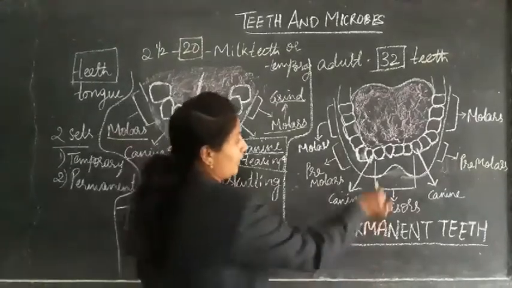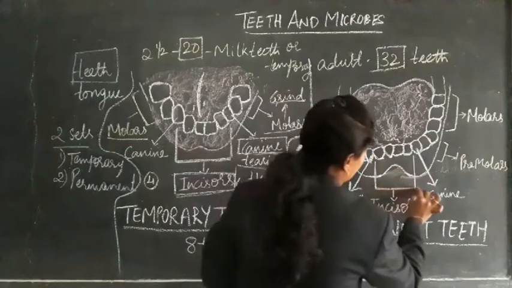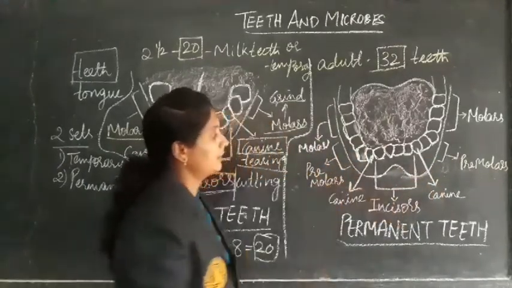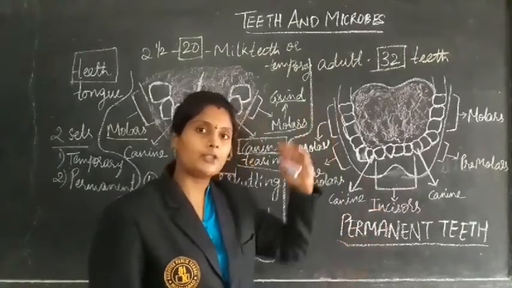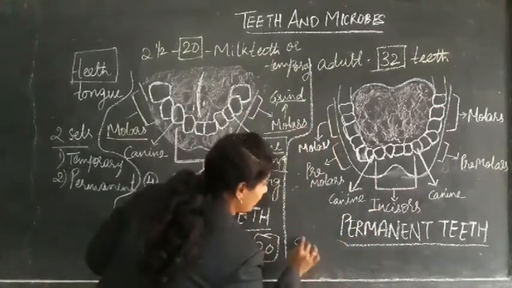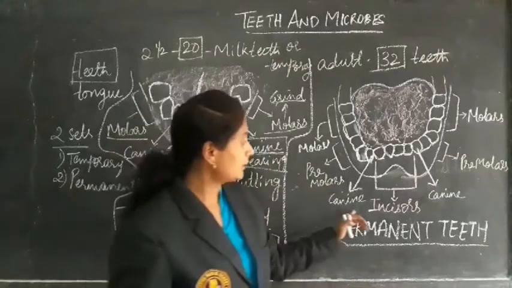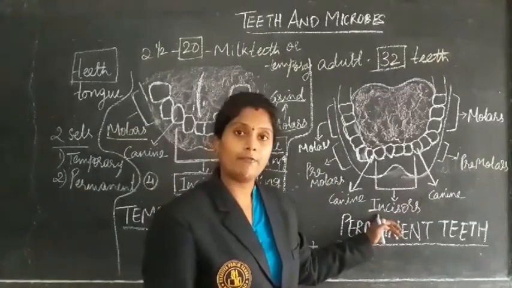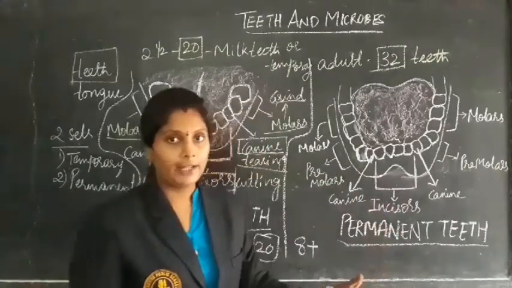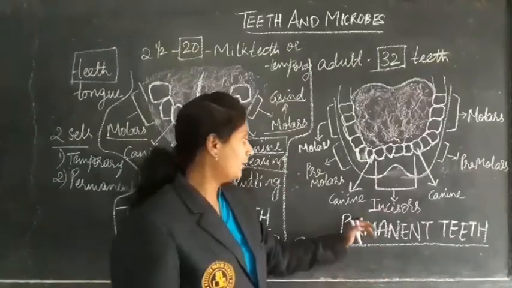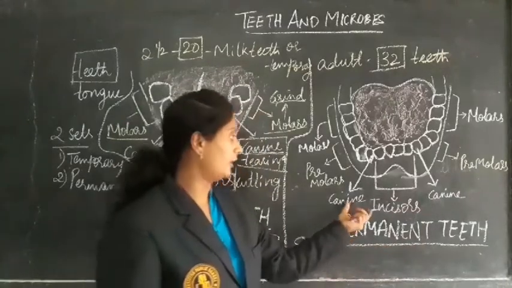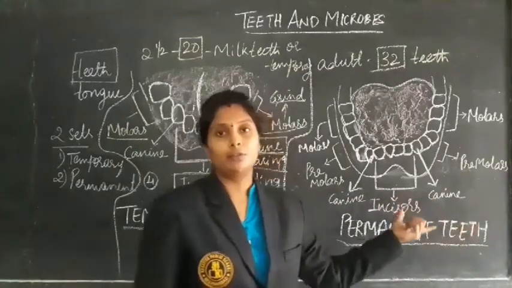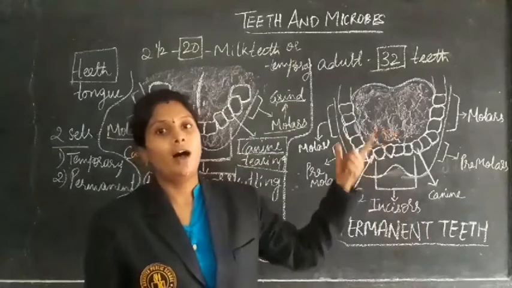So here also we are having the incisors. Here also we are having the incisors. How many incisors, beta? Lower jaw 4 and upper jaw 4. Completely it is 8. Next, what is the other name for incisors? Biting teeth or cutting teeth, we can say. Next, on either side of the incisors we are having the canines, 2 teeth lower and 2 teeth upper.